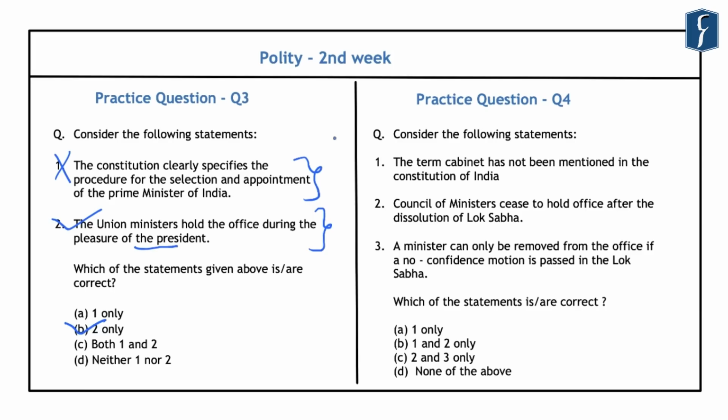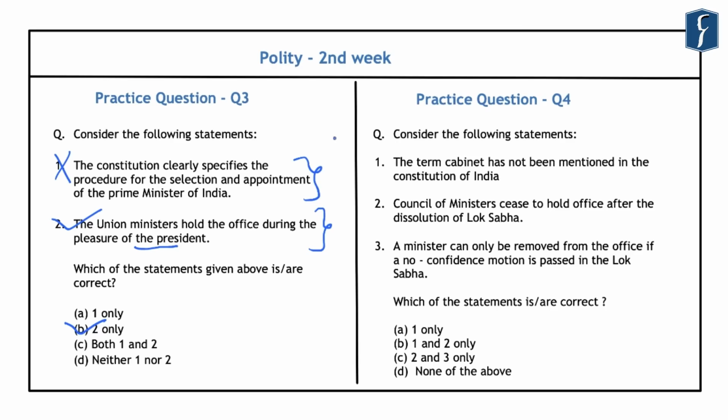Now, after this question, you should understand that 3 important articles of the Indian Constitution deal with the parliamentary system of government. And these articles are Article 53, Article 74 and Article 75. And these provide for the relation between the Prime Minister and the Council of Ministers and various other important provisions of the Council of Ministers. And these are the articles which lay at the base of the parliamentary system which is functional in India. And they are extremely important for us from the preliminary examination point of view.